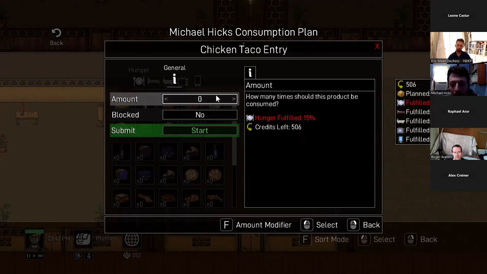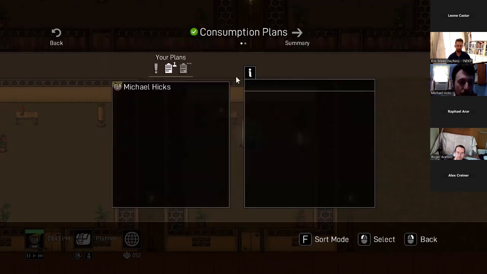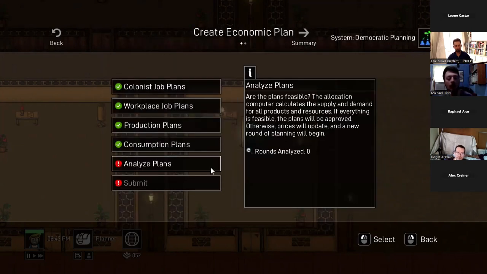if I don't plan to consume any tacos, only 15% of my hunger need will be fulfilled. So I would potentially starve. But as we turn the value up, we eventually get it to 100%, so I'll have a full tummy for the day. So all of the colonists make these consumption plans, and then all of this stuff is sent to